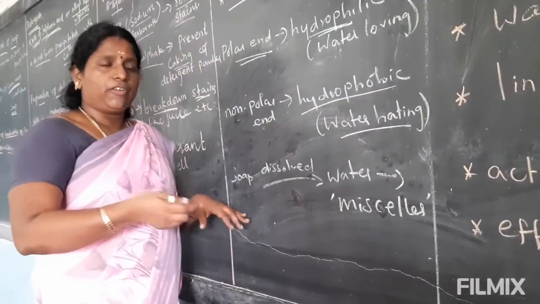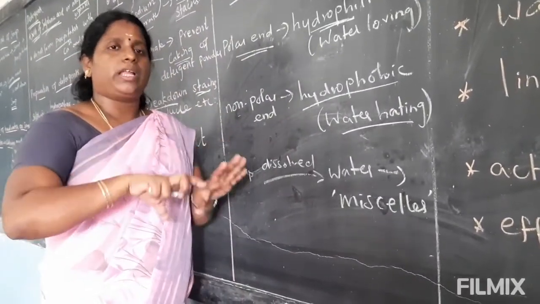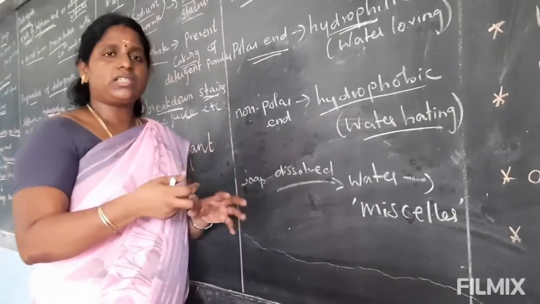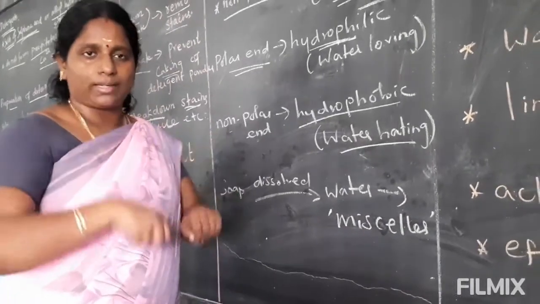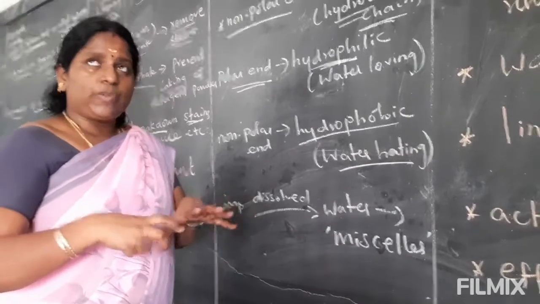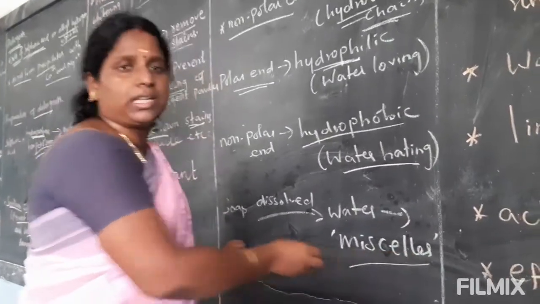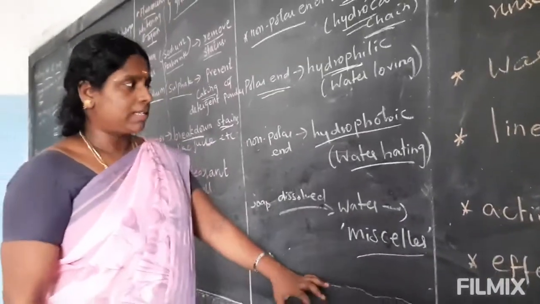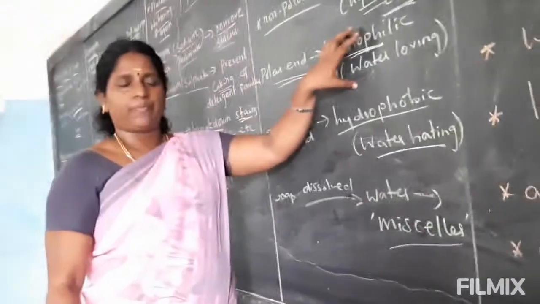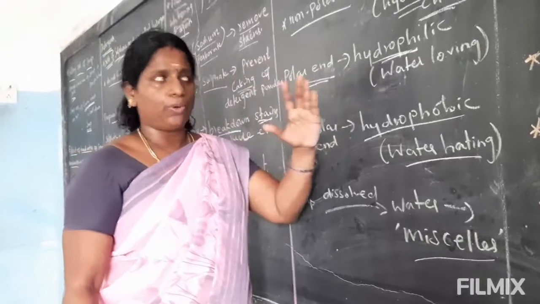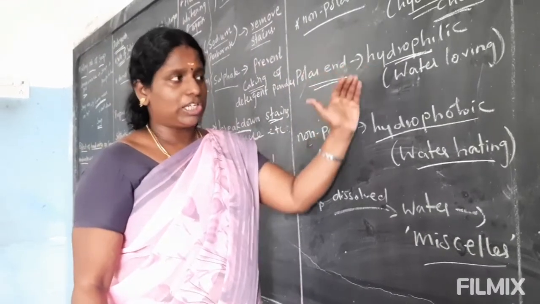Next, if you use that soap for your cloth, when it is dissolved in water it will form foam, which is called micelles.